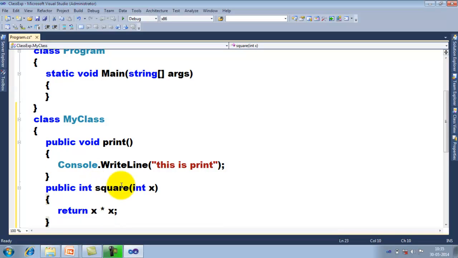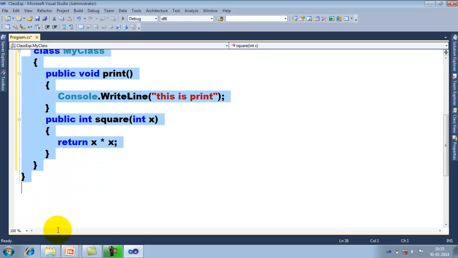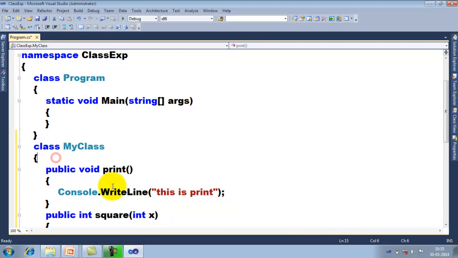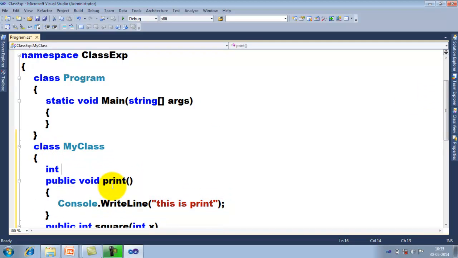As the return type of this function, you just try to observe. Ultimately it results in x square. And this is the way you can define a couple of members in the class. Even you can define a basic variable like this. A class can include a variable. You can define a variable like this in a class.